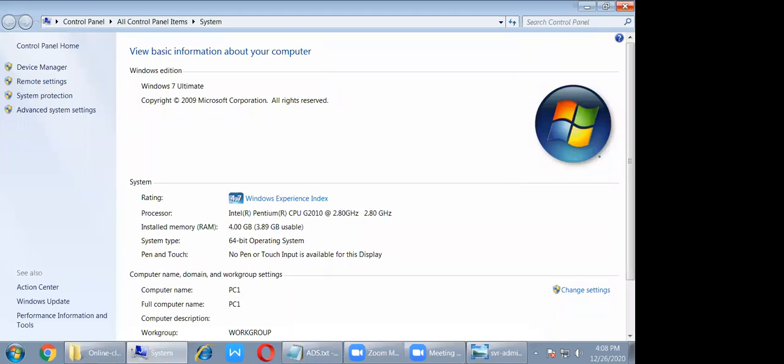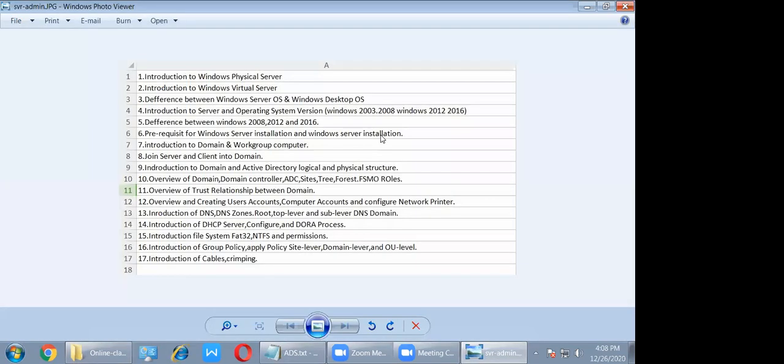And the second thing is installing the operating system. To install the operating system, you require something. What is the requirement to install the operating system? Nowadays, before it was very difficult and you needed to know a lot, but nowadays the physical structure has come, and you can install the operating system.